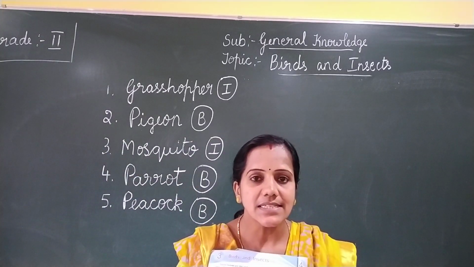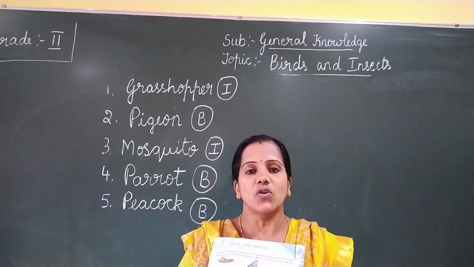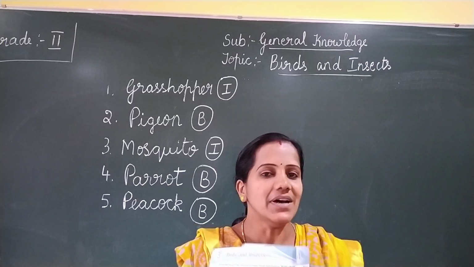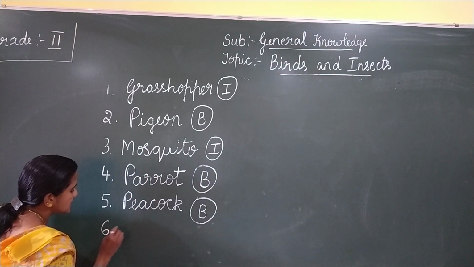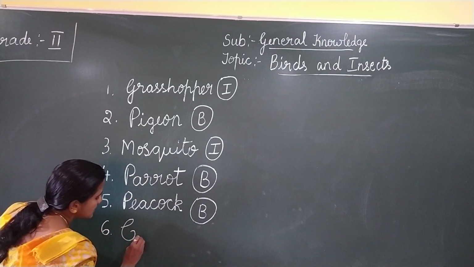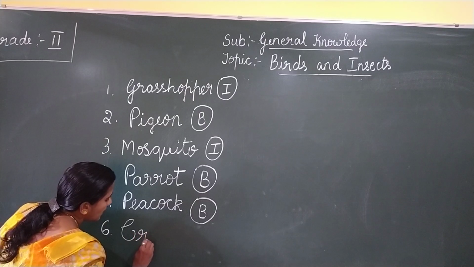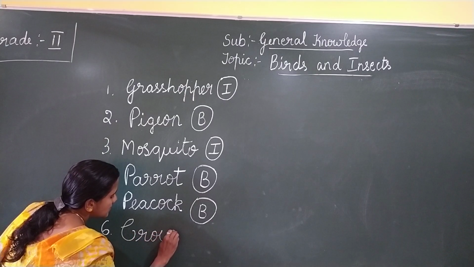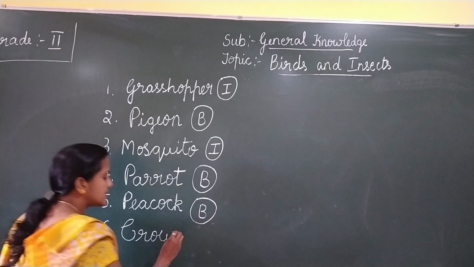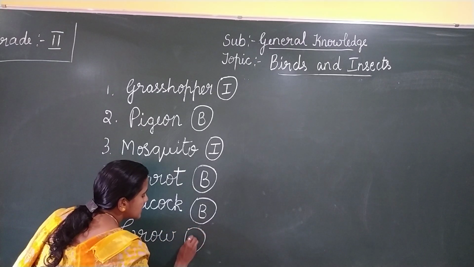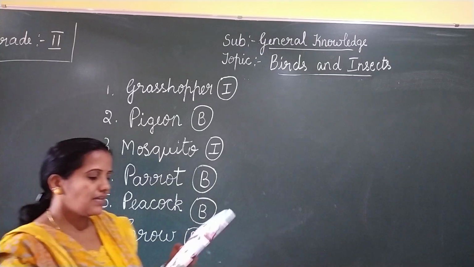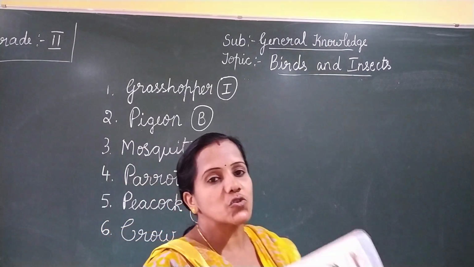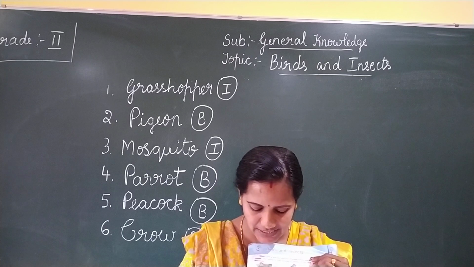Next we'll move on to the sixth one. What is this? It is a crow. Is it? Crow is a bird. So write sixth one. Sixth answer is crow. C-R-O-W. Crow. Crow is a bird. So write B in the circle. Is it?